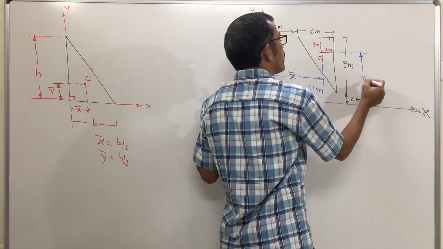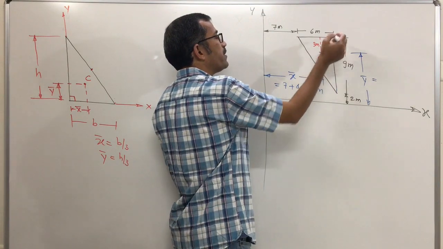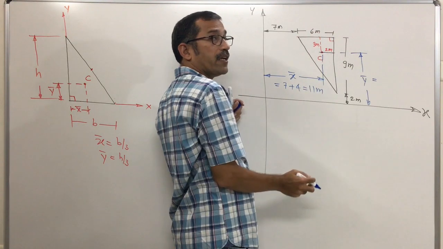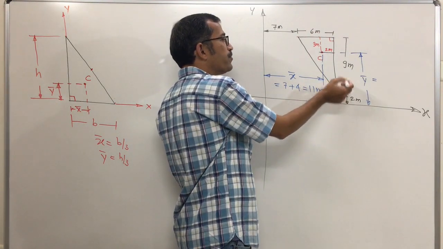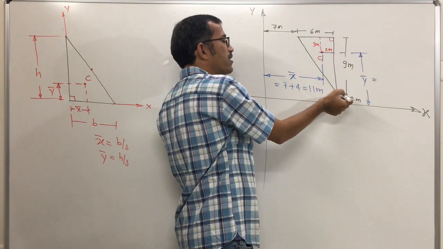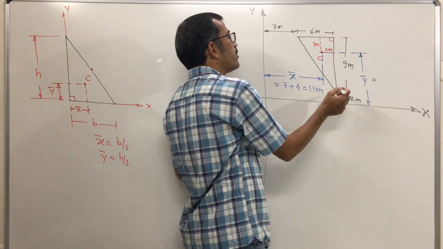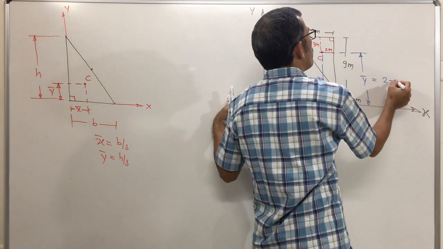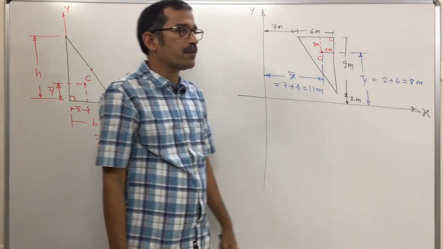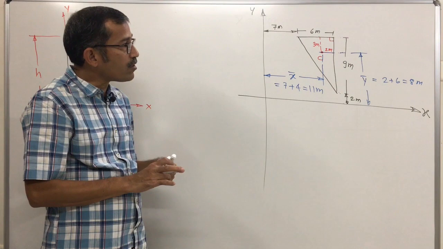How much y bar will we get? First, it is a positive value. This is 2 meter, next 9, 9 plus 2 is 11, minus 3 is 8. And this 2, this 1/3, means this will be 2/3. 2/3 of 9 is the remaining distance, and 3 came, so this will be 6, 2/3 of height, and 2, that means 2 plus 6, how much? 8 meter. Clear? So however the triangle is given, accordingly you have to concentrate.